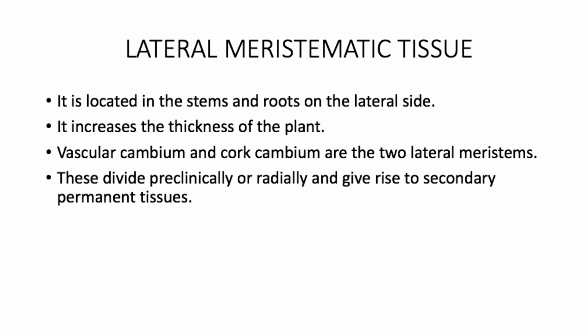Lateral meristematic tissue. It is located in the stem and roots on the lateral side. It increases the thickness of the plant. Vascular cambium and cork cambium are the two lateral meristems. These divide periclinally or radially and give rise to secondary permanent tissue.